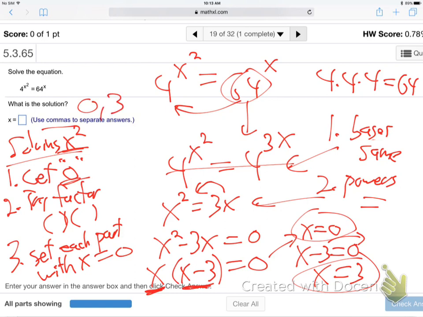Either order. No parentheses. It's not a graphing thing. It's just 2 separate answers. 0, comma 3 or 3, comma 0 either way. Is that okay? Does that make sense? So base is the same. Powers equal. Whenever you have x squared, get a 0 and factor. All right, let's move on.